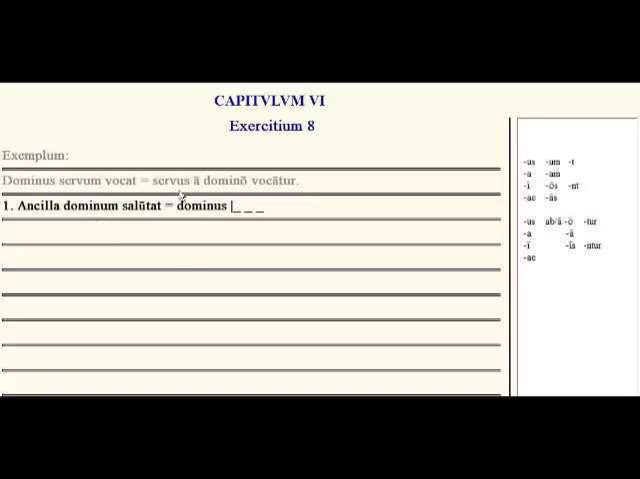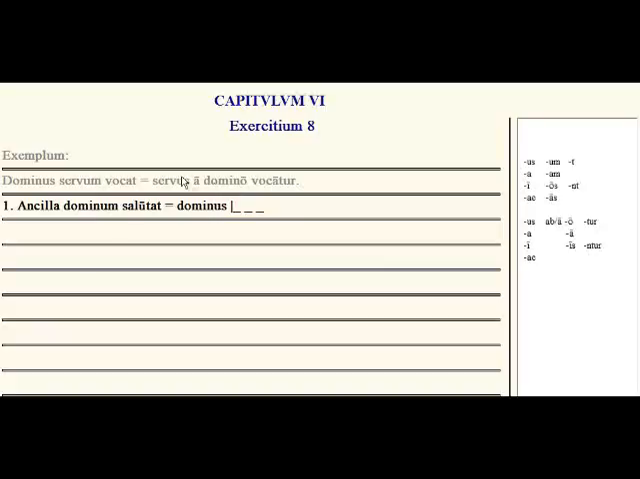Okay, here we have an example. The master calls his slave, and that's the active form. And then the passive form, the slave is called by his master. Servus a domino vocatur. So what we're going to do is change our active sentence into a passive. So ancilla dominum salutat, the slave girl greets her master. We need the master is greeted by his slave girl.